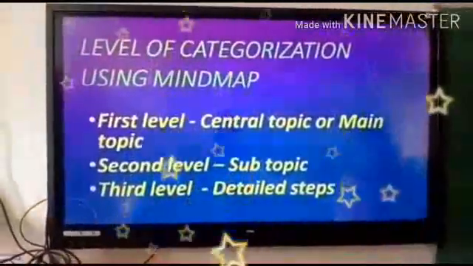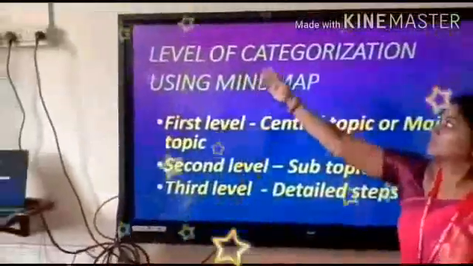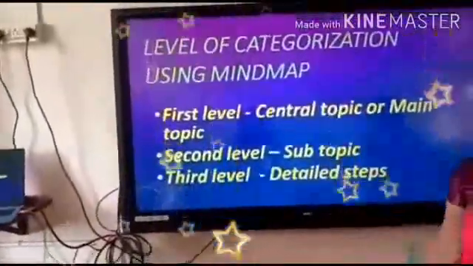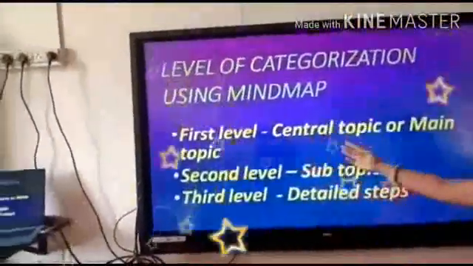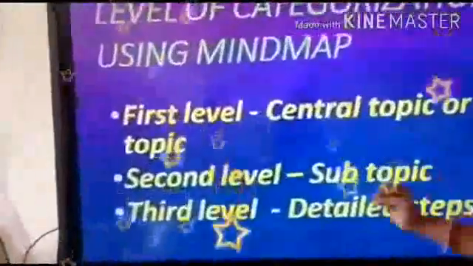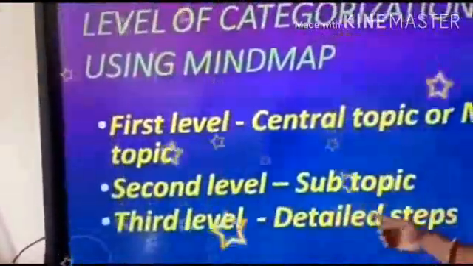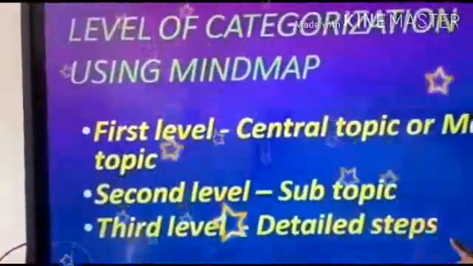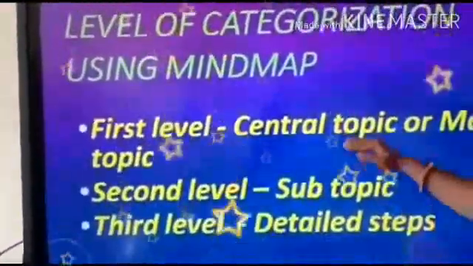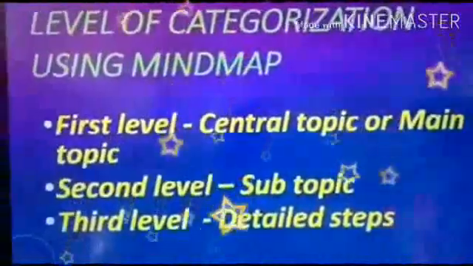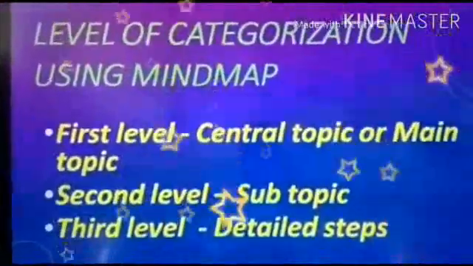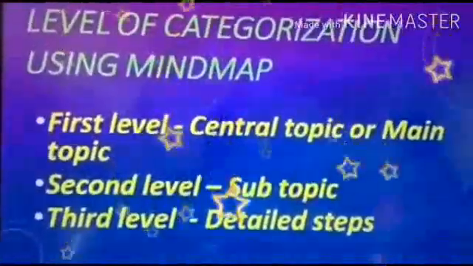Your next concept is levels of categorization using a mind map. Here you have 3 levels. The first level is the central topic or main topic. The second level is the subtopic and the third level is the detailed step. Before, I told you a mind map is a graphic organizer that uses a diagram to visually organize ideas and concepts.